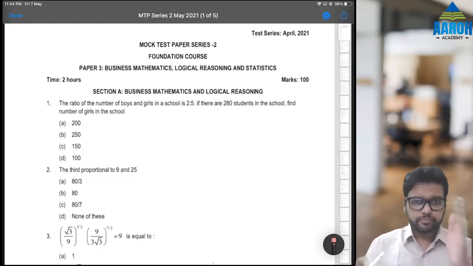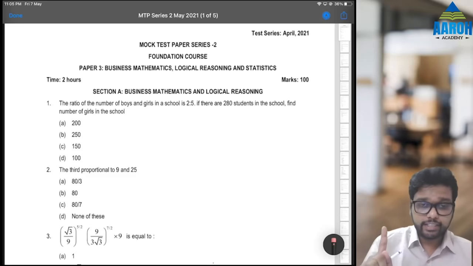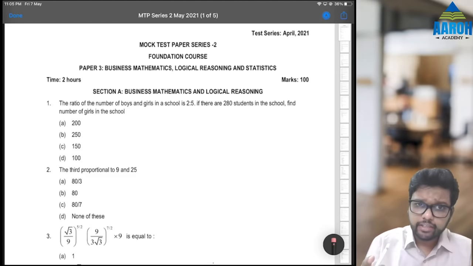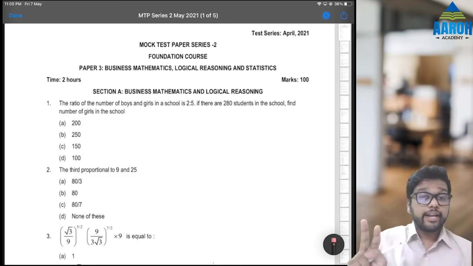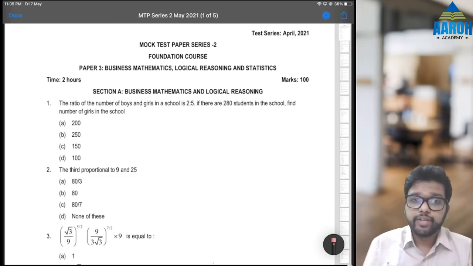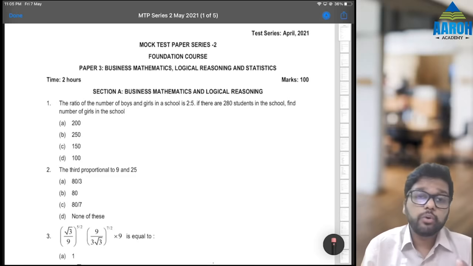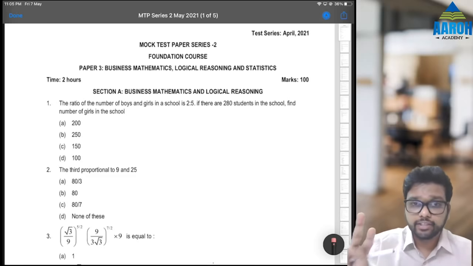First, I'm going to speak primarily in English in this video. So even if you don't know Hindi, that is fine. If I speak something, I'll translate. Second, ideally you should solve this paper and then come to this video so that you can learn tricks on how to solve it fast rather than directly looking at the answer.